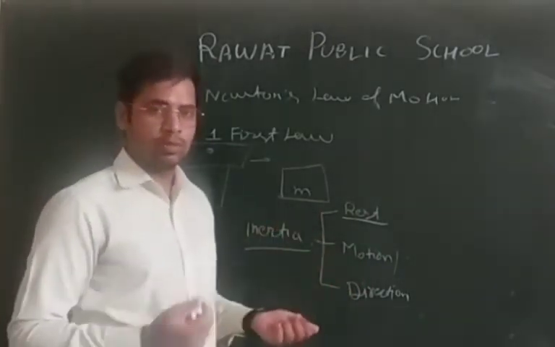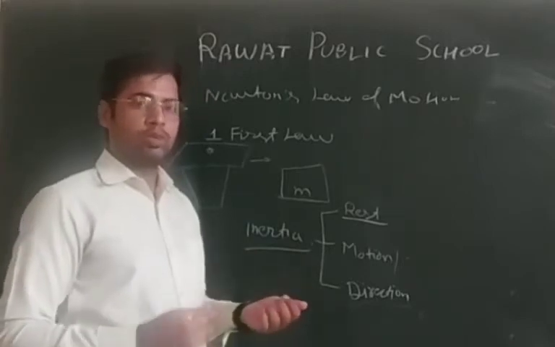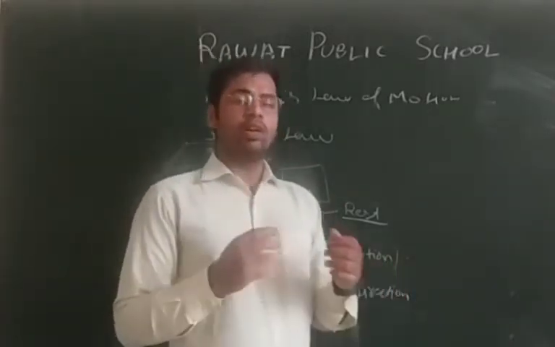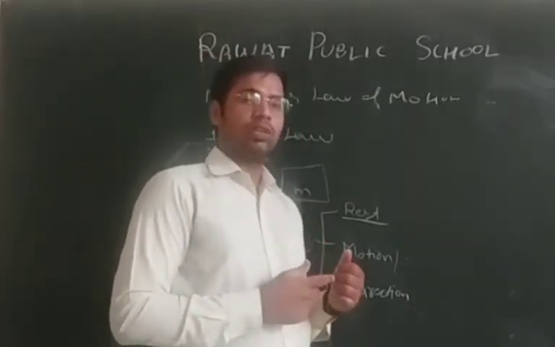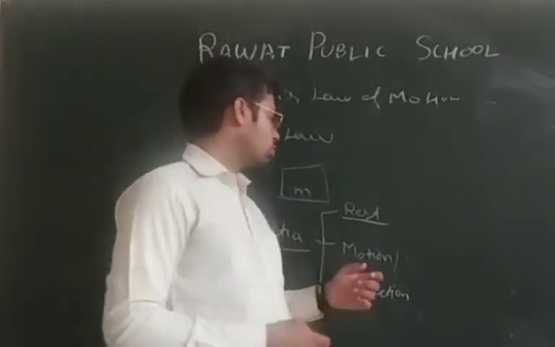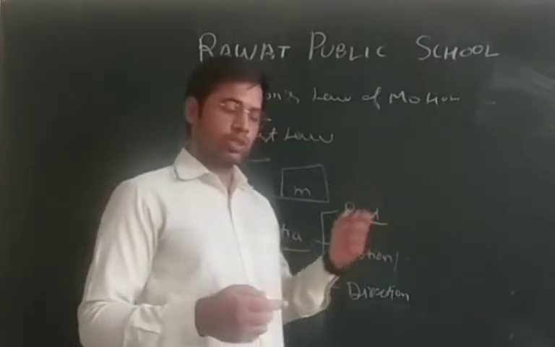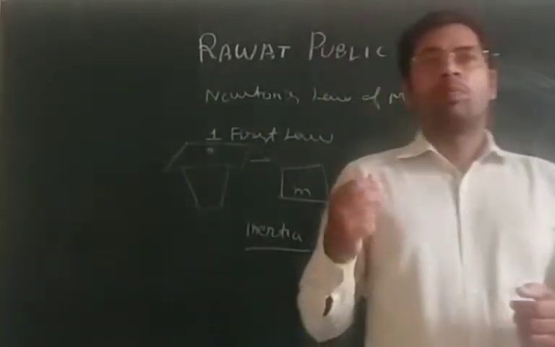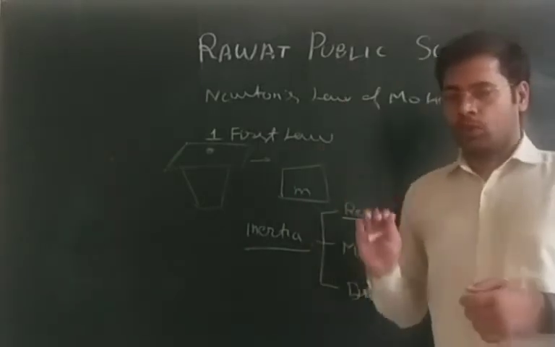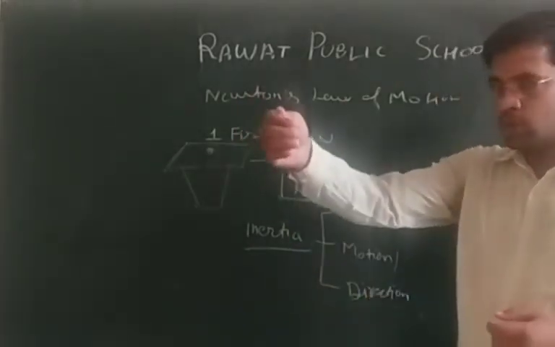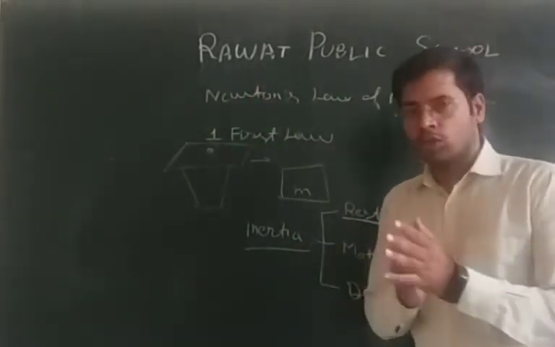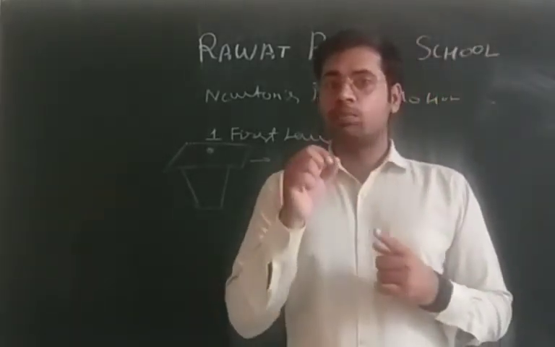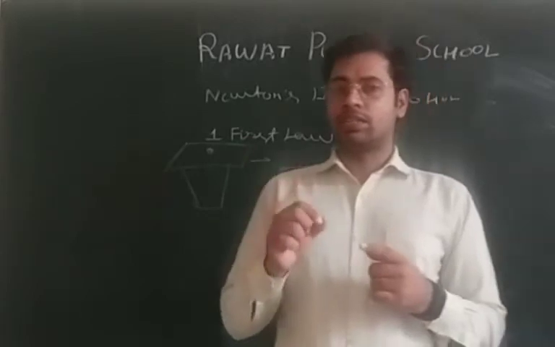Okay, the same example we can give for inertia of motion as well. We are sitting in a moving bus, and the driver suddenly accelerates or stops the bus. Then what happens? We fall down frontward or backward. Okay, that is because of inertia of rest and inertia of motion. Now the third one is inertia of direction. Now we are playing football. Okay, the ball is coming to us. We want to send the ball in a different direction. Then what do we do? We kick that ball in that particular direction.